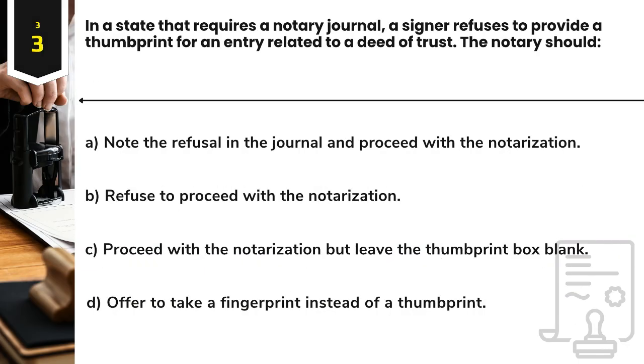Question 3. In a state that requires a notary journal, a signer refuses to provide a thumbprint for an entry related to a deed of trust. The notary should A. Note the refusal in the journal and proceed with the notarization. B. Refuse to proceed with the notarization. C. Proceed with the notarization but leave the thumbprint box blank. D. Offer to take a fingerprint instead of a thumbprint.